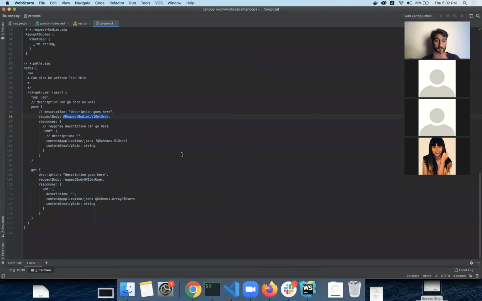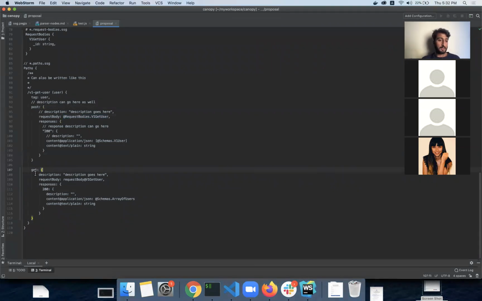I have one question. You told us that we will be using key value pairs, right? But with post and get, we are not using the colon key value pair. Like this is a key value pair. Yeah, we can do that.